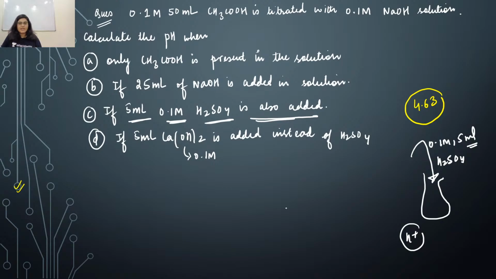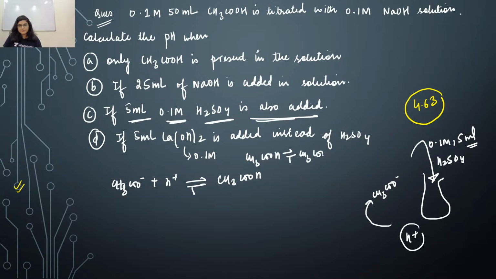If you're adding H plus ion, so H plus ion will react with acetate ion, right? H plus ion will react with acetate ion. So now this reaction will be CH3COO minus plus H plus, and it is giving you now acetic acid, right? You can write this reaction in the reverse form also, right?